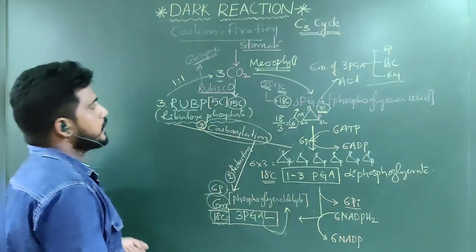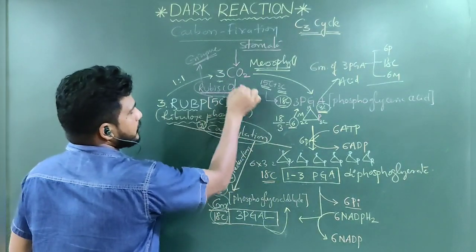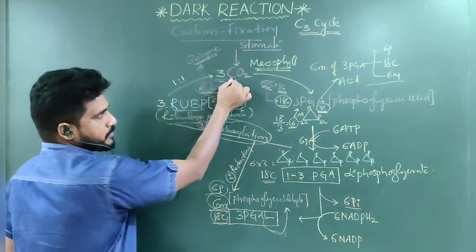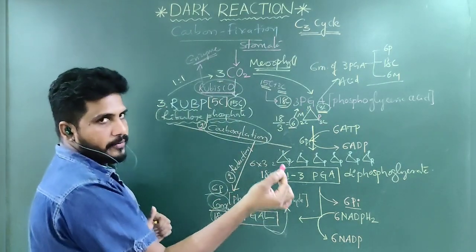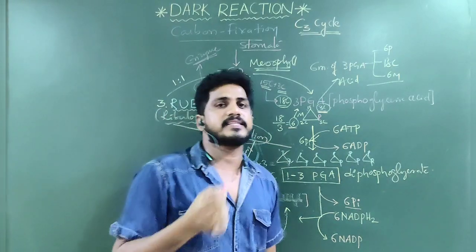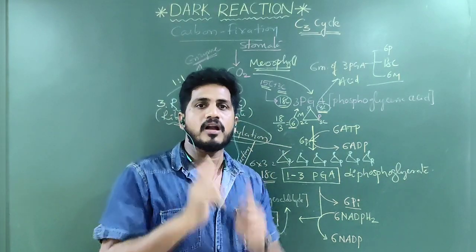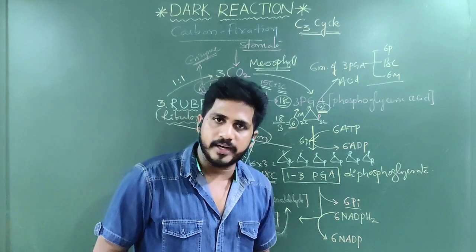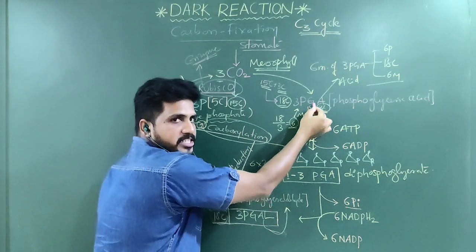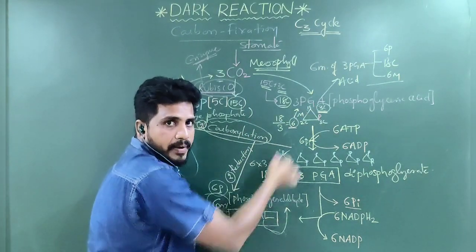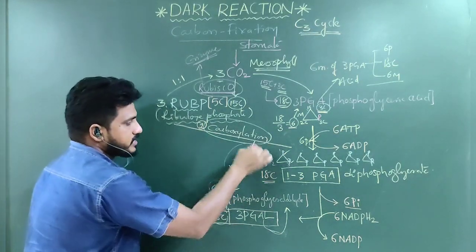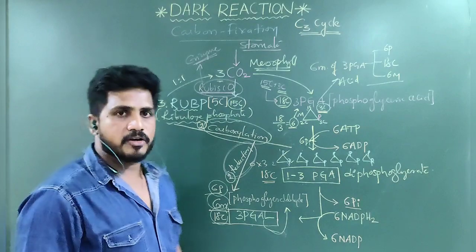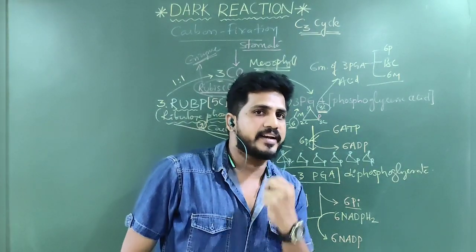Clear? Now, by the help of Rubisco enzyme, RuBP accepts carbon dioxide and PGA is formed. PGA is a 3-carbon component. That is why it is called C3 cycle. That entire step is called carboxylation. Got it? Next, PGA becomes PGAL by the step of reduction. So it is called reduction, second step. First step is carboxylation, second step is reduction.